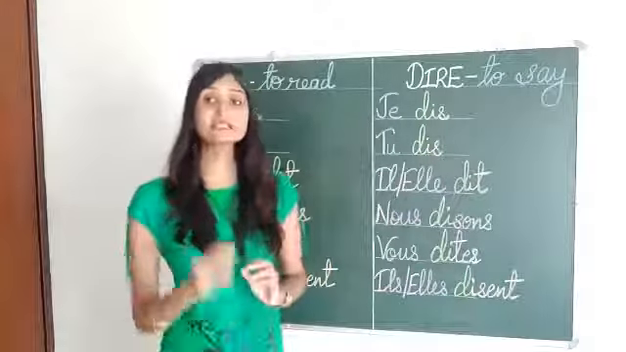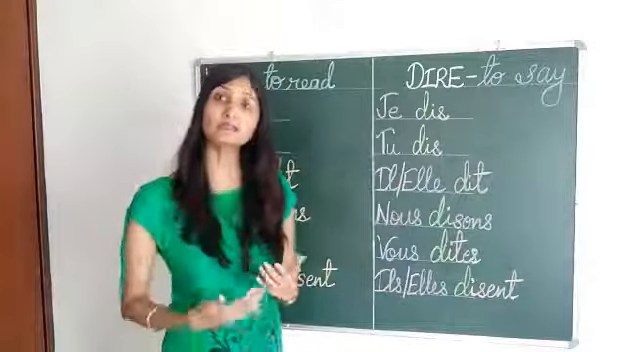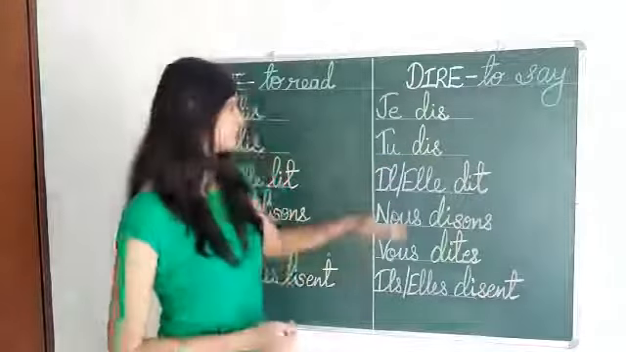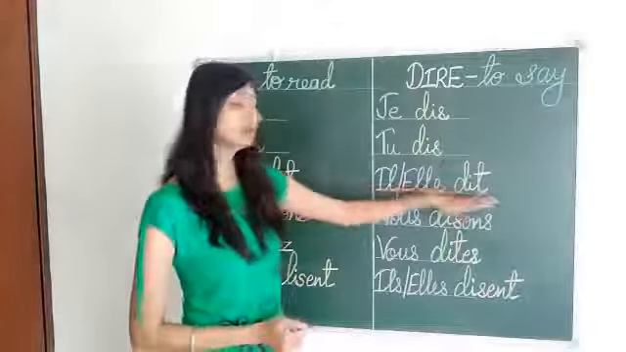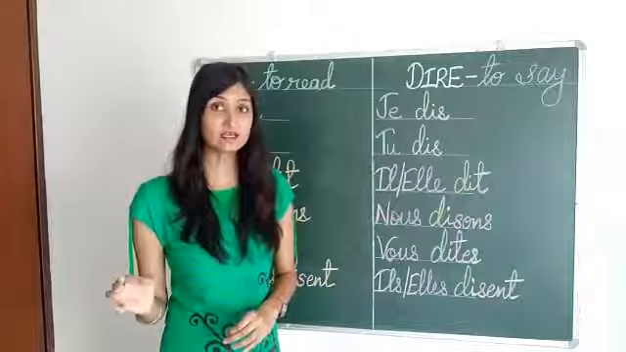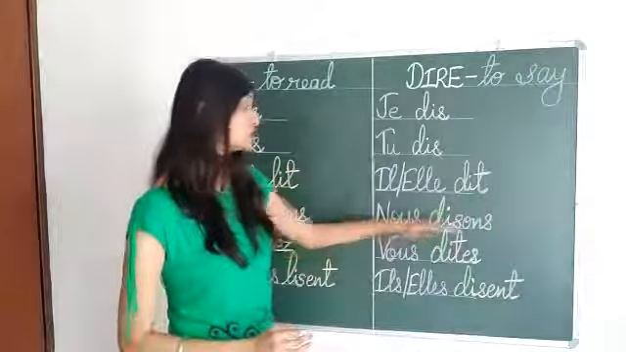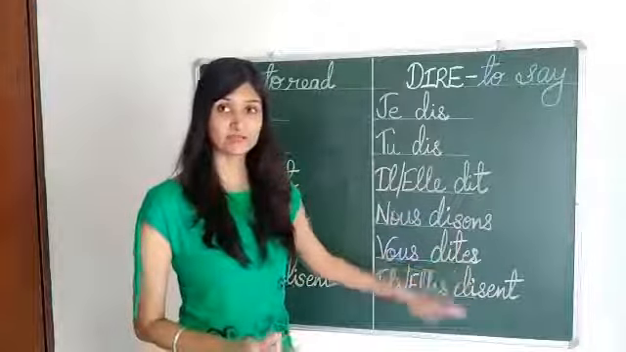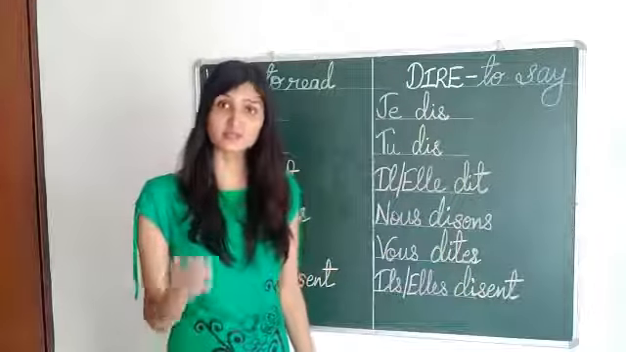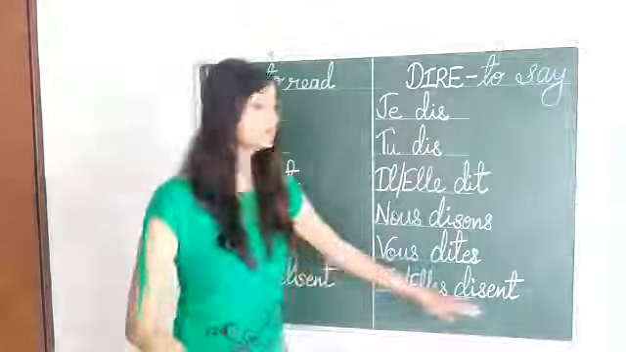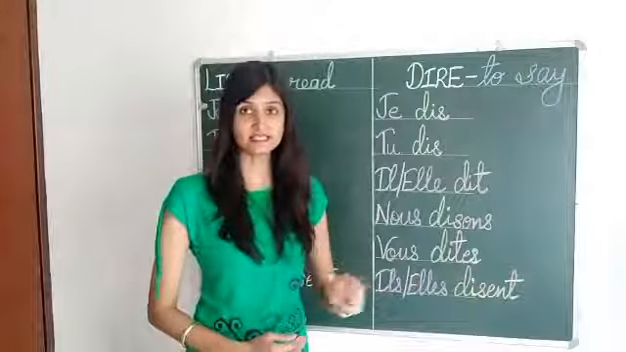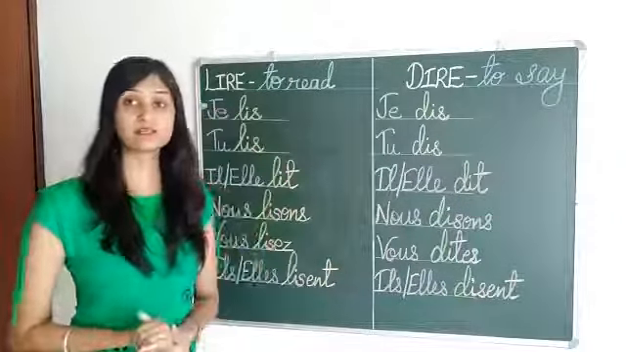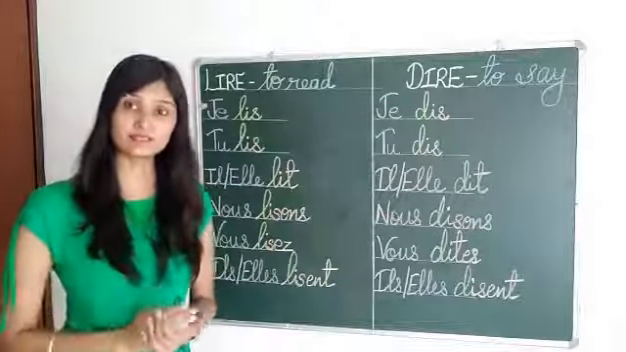So, je dis means I say or I am saying. Tu dis, you are saying. Il dit, elle dit. He is saying, she is saying. Nous disons, we are saying. Vous dites, you are saying. So that is for plural. Ils disent, elles disent. They are saying. Okay? So, this is the difference between these two re verbs, lire and dire.